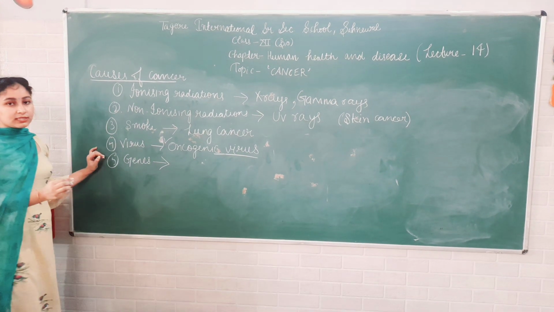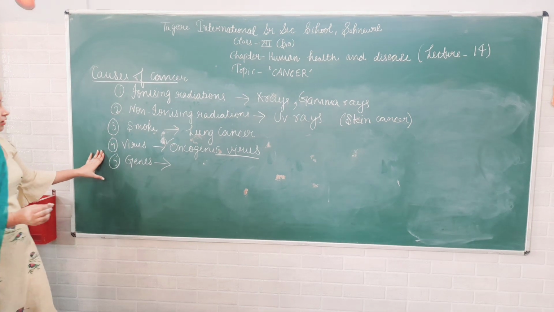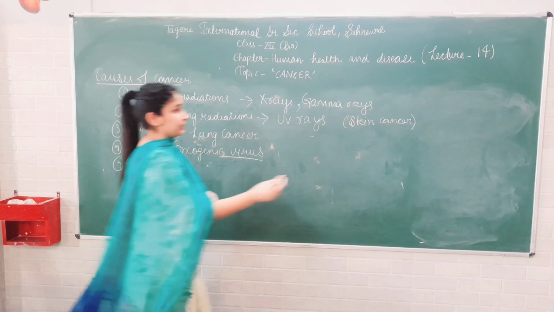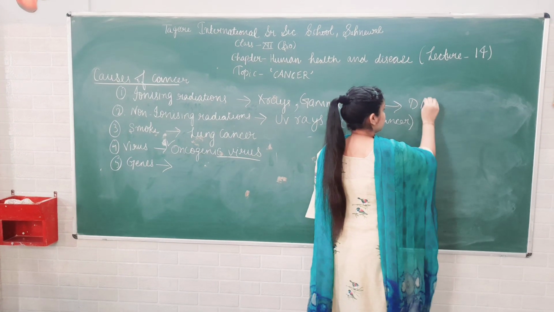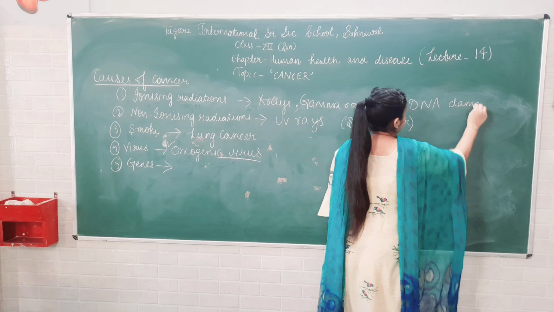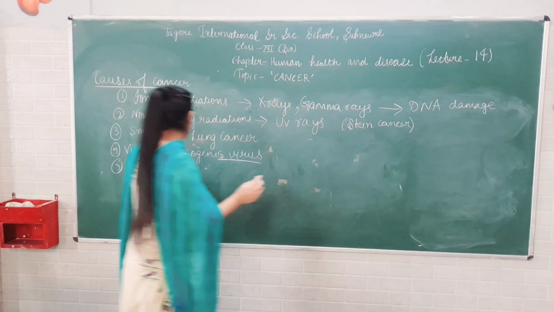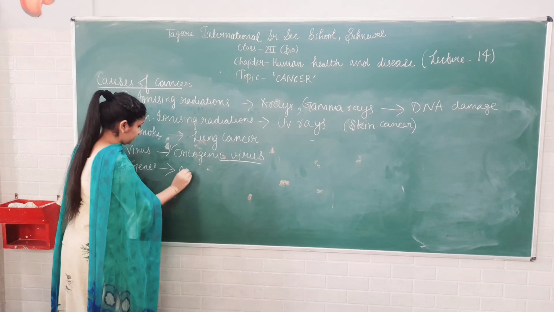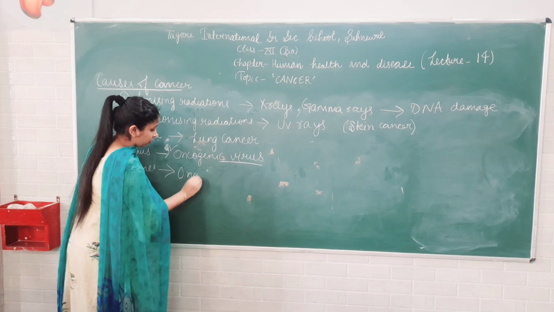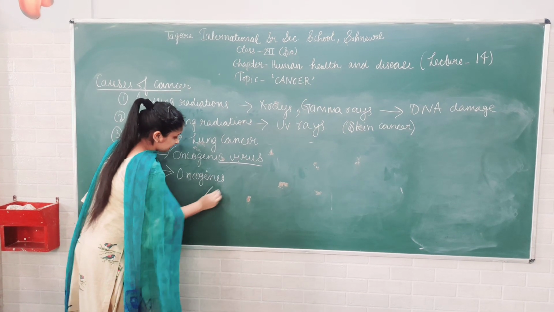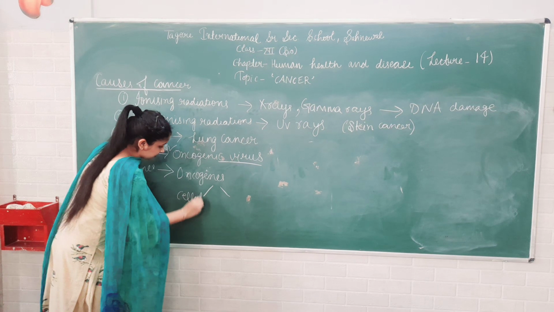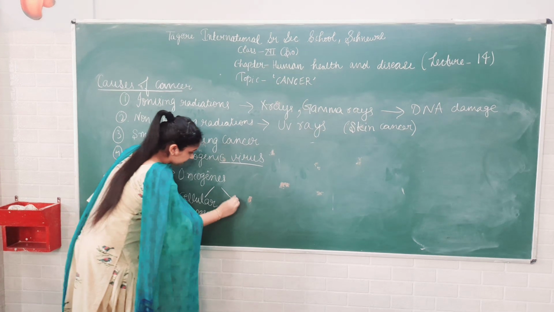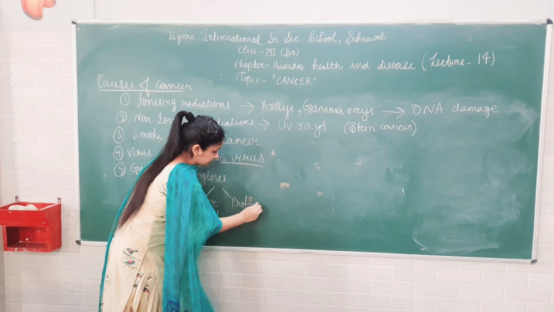Similarly, genes also cause some types of cancer, because when ionizing radiation like X-rays, gamma rays, destroy or affect the DNA, because of this, genes change their structure and cause cancer. So these types of genes are called oncogenes, and these are of two types: cellular oncogenes and proto-oncogenes.